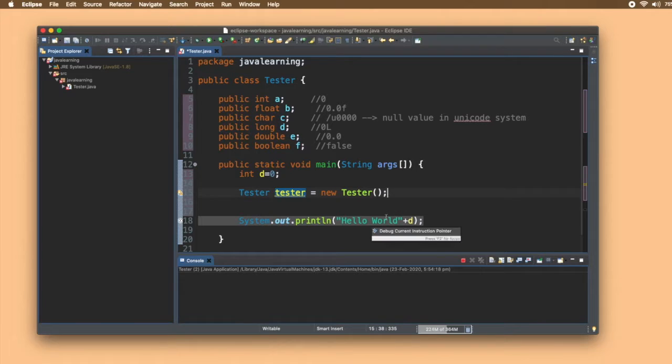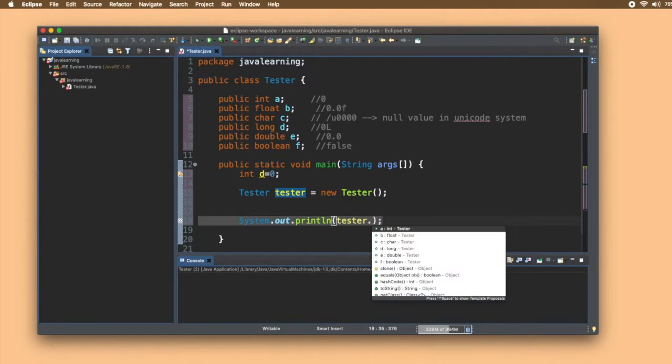So let's try printing them. Inside this, how do you access the instance variables from an instance? Just write the instance name, the object name, put a dot, and you can see all the variables that are accessible.